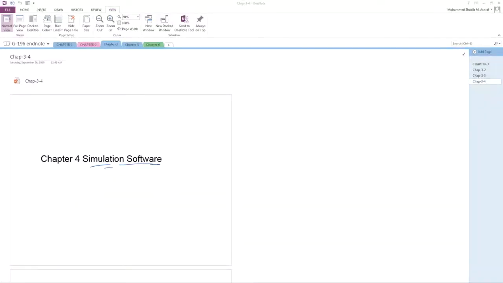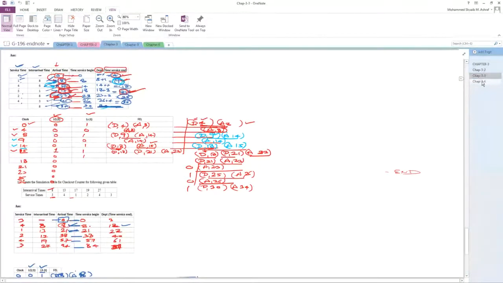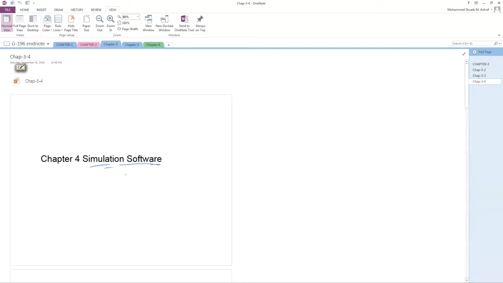Okay, in today's class, we are going to discuss chapter number 3. Today is the last class of chapter number 3. In the last class, we finished this question. So in today's class, we will see the last one. It is not 4, it is 3.